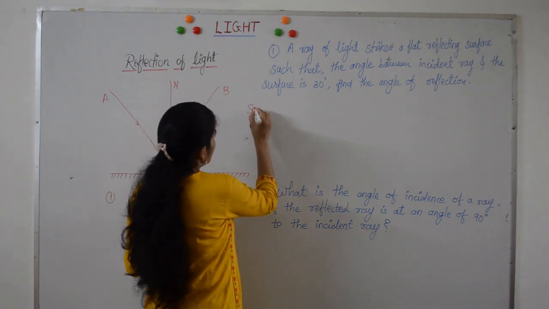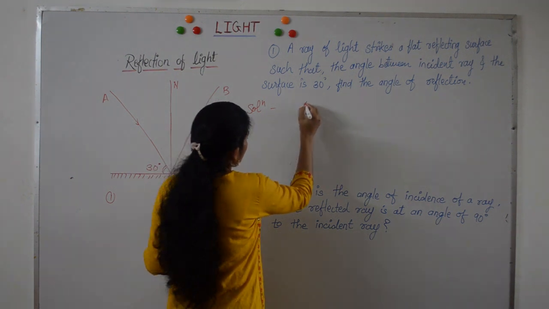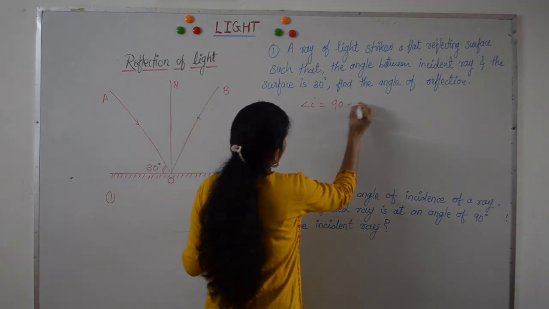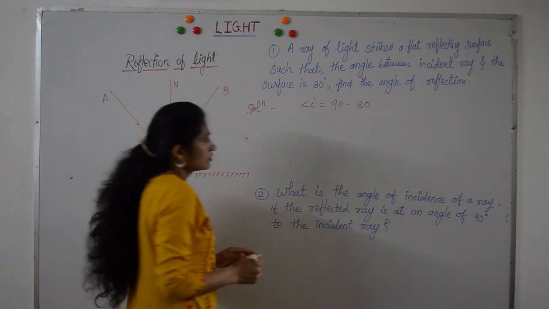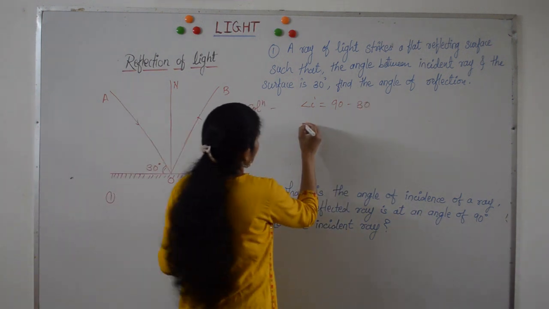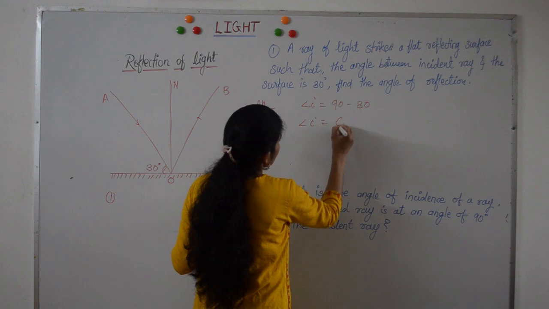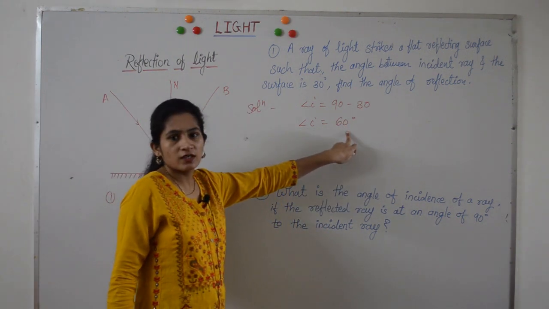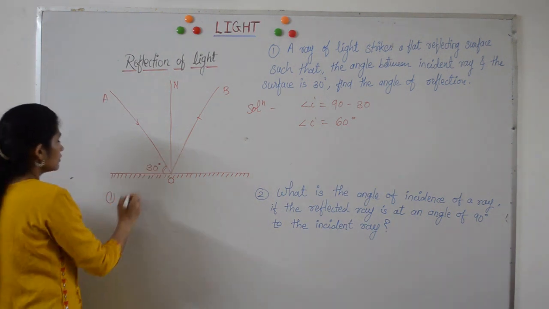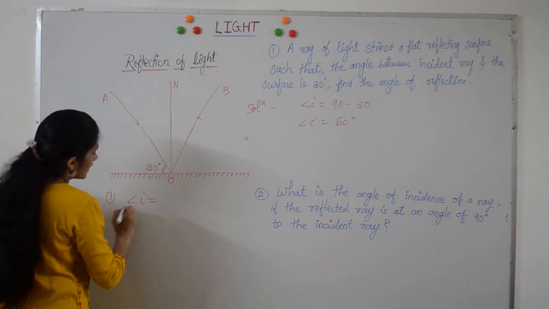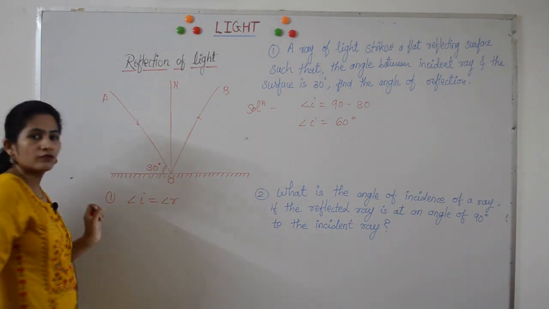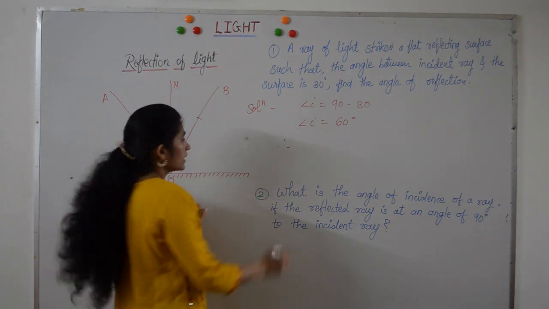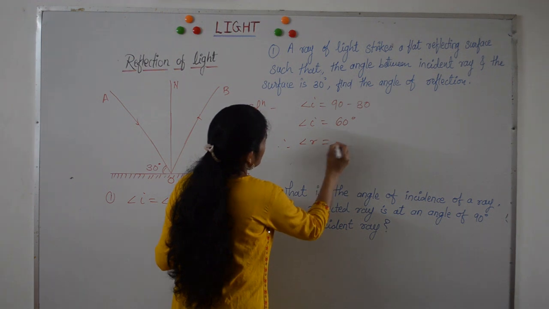We will write the solution here. Angle of incidence is equal to 90 minus 30. 90 minus 30 is 60 degrees. Therefore, the angle of incidence is 60 degrees. And according to the first law of reflection, the angle of incidence is equal to the angle of reflection. Therefore, according to the first law, we can write the angle of reflection is also equal to 60 degrees.